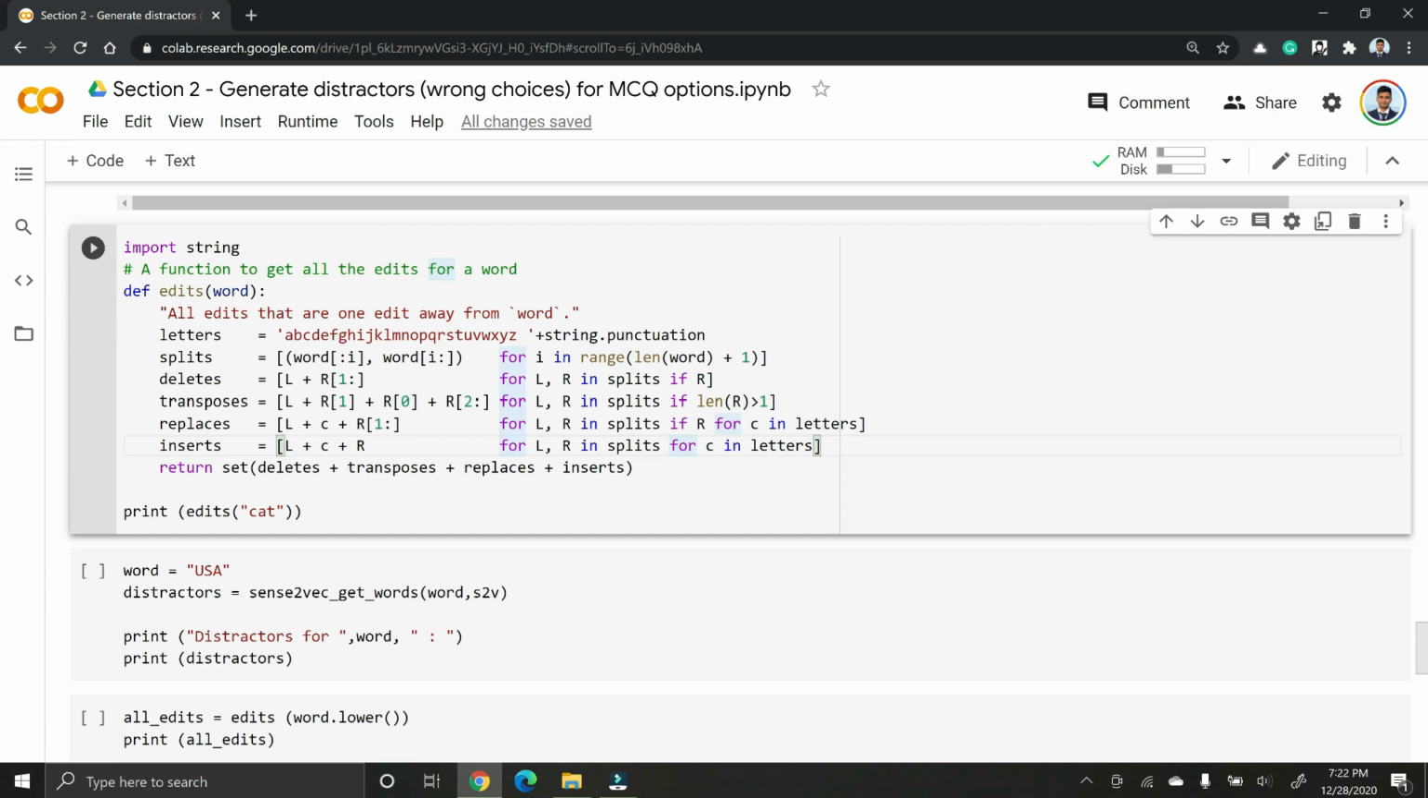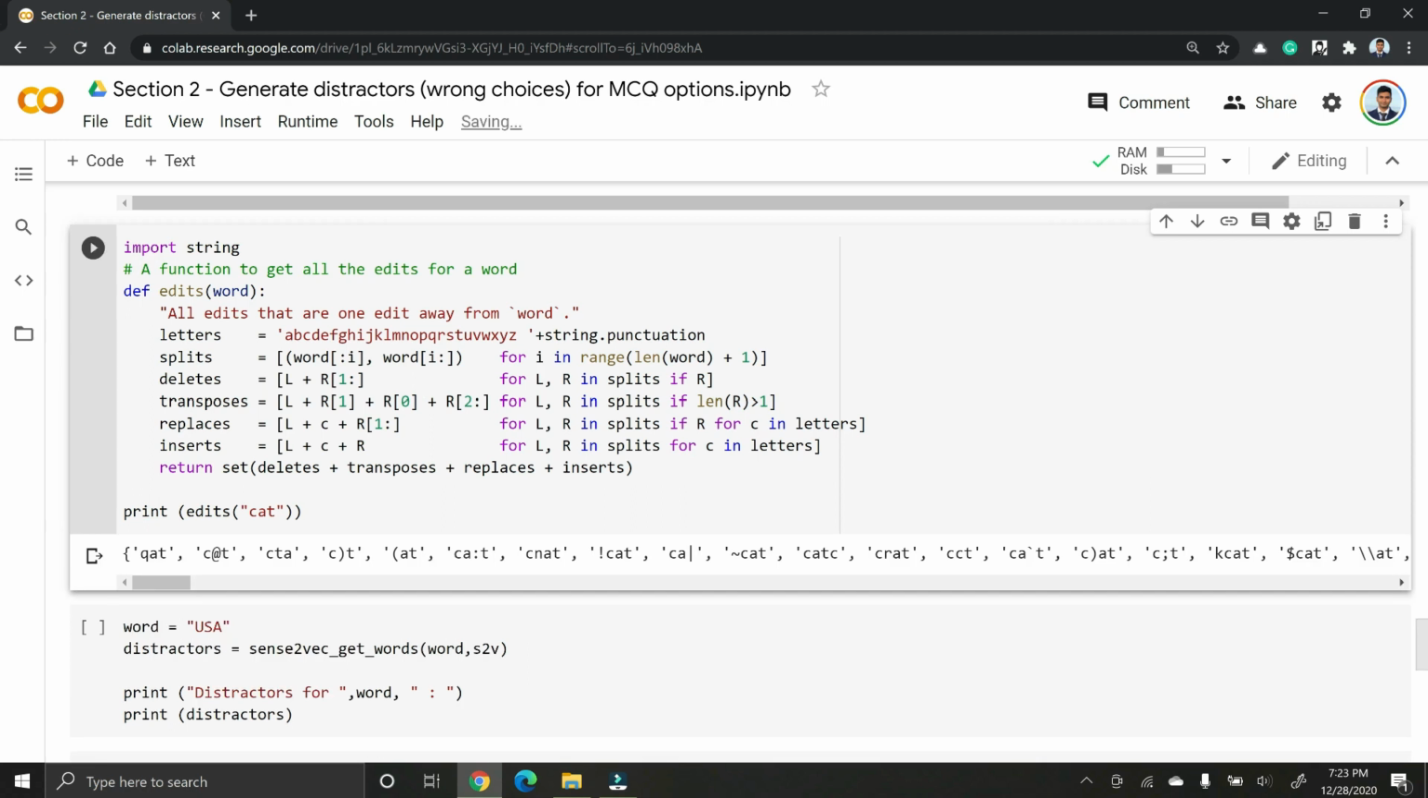So this is a function that I found online. That's a neat little function that gives back all the edits. I could not exactly trace back the source of it, so I could not provide the source. But let's see how we can give the word cat and get all its edits.